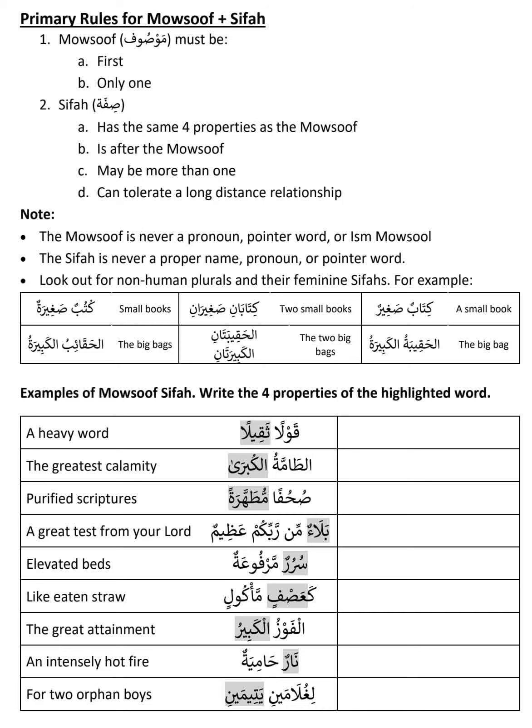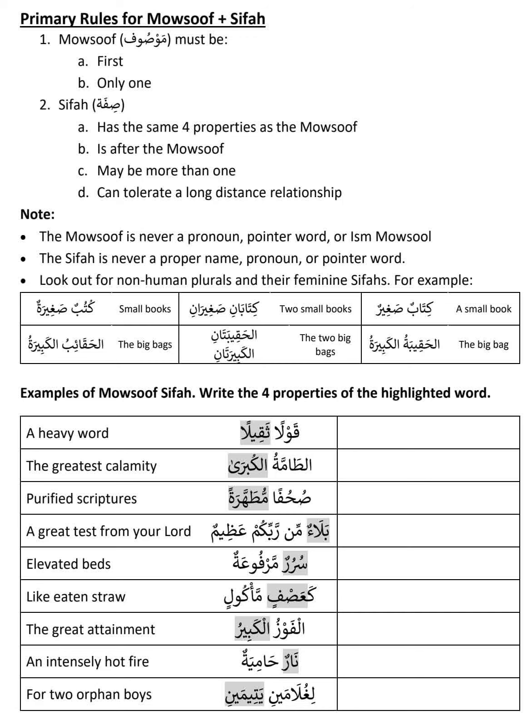Then that is the Mowshoof, the first one. Then the Sifa is kabiratu, al-kabiratu. It has to have al because it has to match. So al-kabiratu is Rafa, singular, feminine, with the same ta marbuta, and finally specific because it has al.